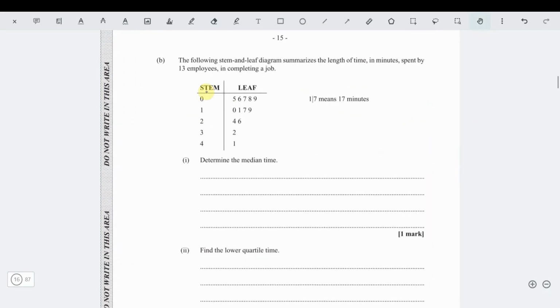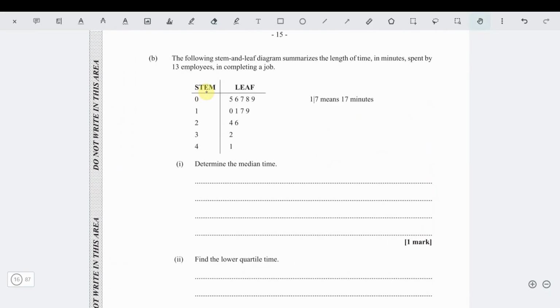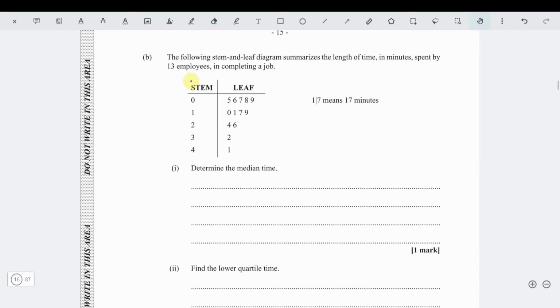Alright, part B. Part B says, the following stem and leaf diagram summarizes the length in minutes spent by 13 employees completing a job. So a person's taking 5 minutes, 6, 7, 8, 9, 10, 11, 17 minutes. And the longest somebody takes is 41 minutes. So that person is extremely slow in comparison to somebody taking 5 minutes. It's 13 employees. So how do we find the median?